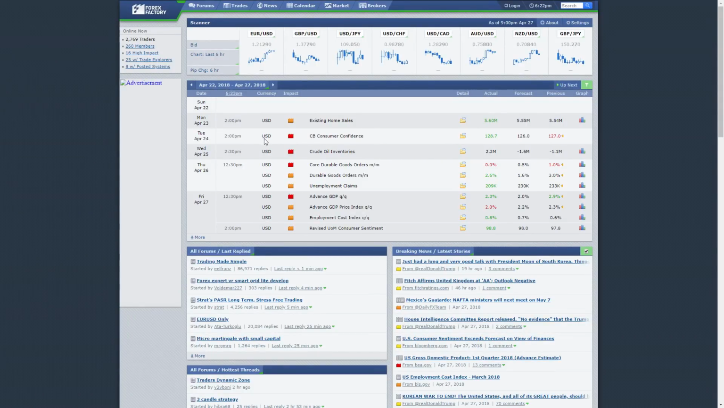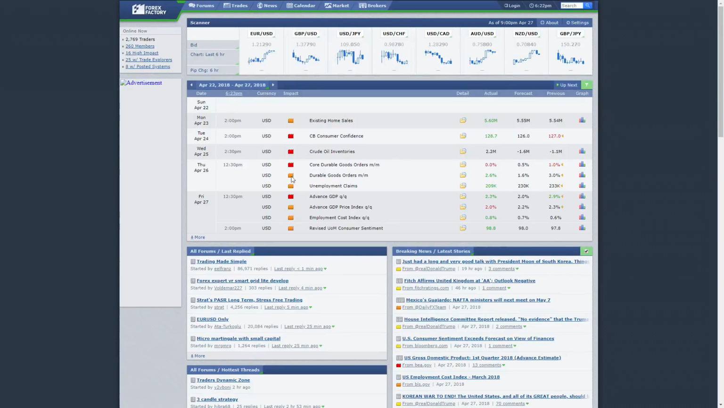So as we can see, last week on Tuesday we had the CB consumer confidence for USD coming out better than expected, good for USD. On Wednesday there was the crude oil inventories which came out better as well, which was also pretty good for USD. Thursday we had USD core durable goods orders month on month, which came out far worse than expected, 0.0 versus 0.5 expected, not so great.